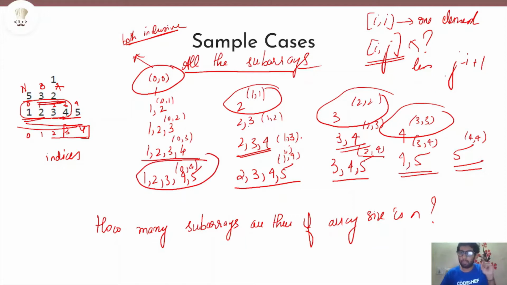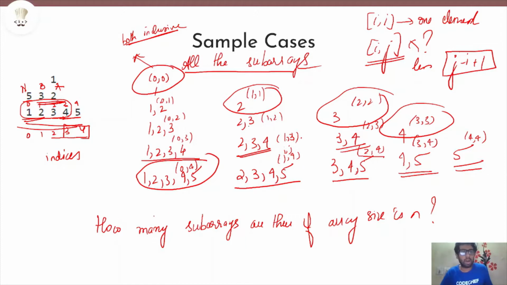So hope this part is very important. The length of a subarray denoted by two integers i, j, where you start at the ith index and end at the jth index and take all the elements in that range, both inclusive, the length of that subarray will be j minus i plus 1.